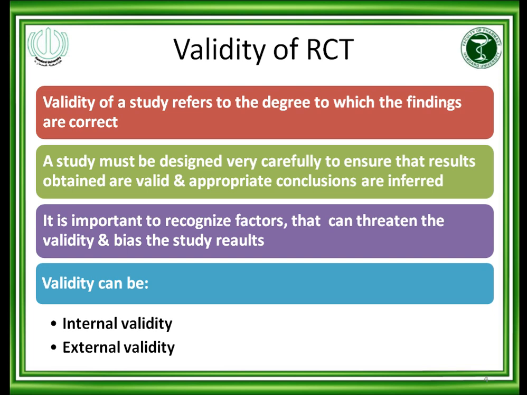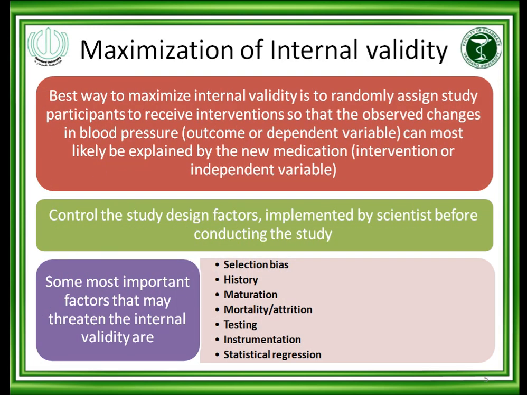And it is important to recognize factors that can threaten the validity and bias the study results. So the study results should be evaluated, and it is important to recognize, whenever designing the study, what are the factors which may threaten the validity or may cause bias in the study results. So these parameters should be evaluated and minimized. Validity can be internal and external validity.